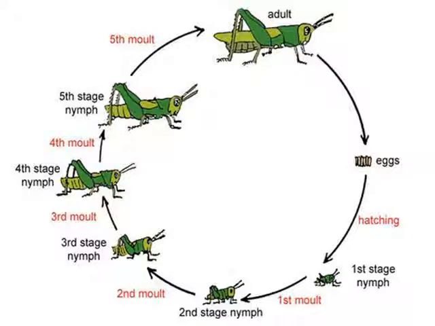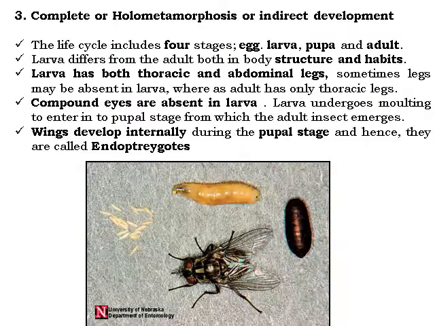This is the life cycle of the grasshopper, where the female lays eggs in loose soil near the bunds. After hatching, it is the first stage nymph, then after the first moult it transfers to the second stage. After the second moult it becomes a third stage nymph, then the third moult, fourth moult, and fifth moult. After the fifth moult the full wing span is developed and it is called an adult. This is an incomplete type of metamorphosis, and the grasshopper is a very good example, freely available in all ecosystems.